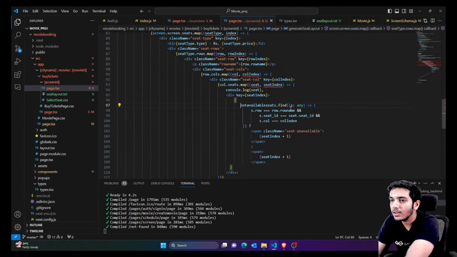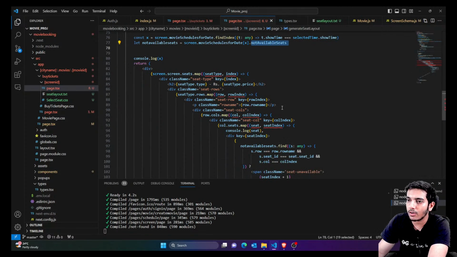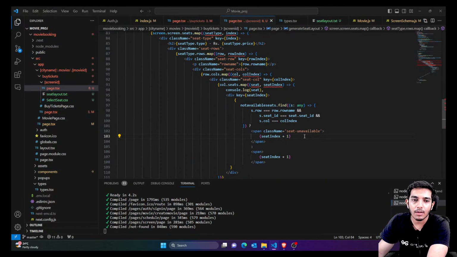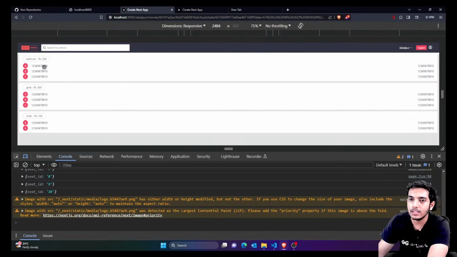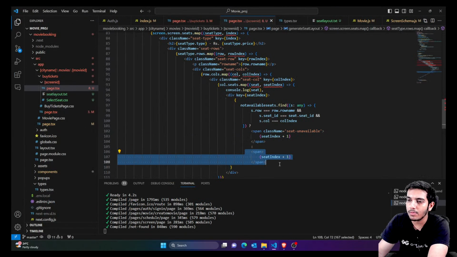Now I don't need this. Everything is fine. Actually the naming here was incorrect, so I fixed the naming. Now it's fine. So now here I'm simply saying whatever are the non-booked seats would be shown as normal, but whatever were the booked seats, that means previously booked, would be disabled. Disabled would be having this class, but non-booked seats would be like this.